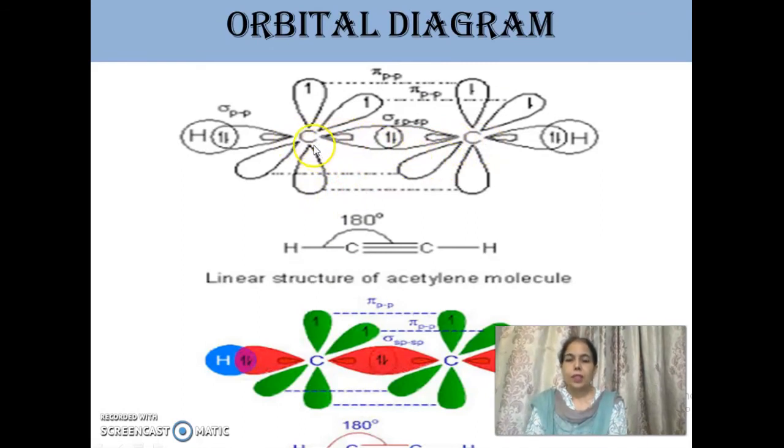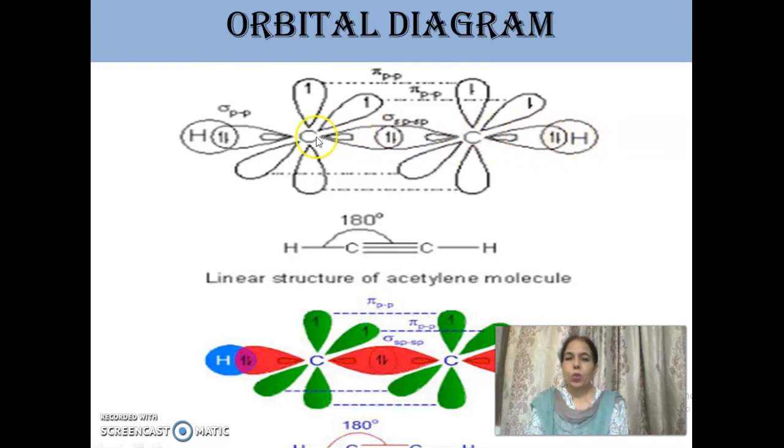In ethyne, both carbons are sp hybridized. This carbon is sp hybridized means it has two hybrid orbitals, one this and one this. Similarly, this carbon has again two orbitals which overlap, one with s orbital of hydrogen atom, while the other overlaps with sp hybrid orbital of other carbon atom to form sigma bond by overlapping mutually, and the other orbital of second carbon overlaps with s orbital of hydrogen.